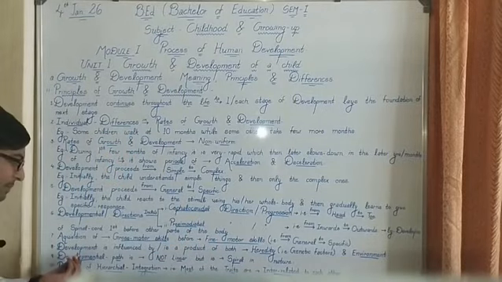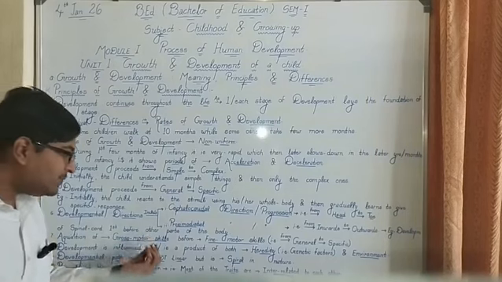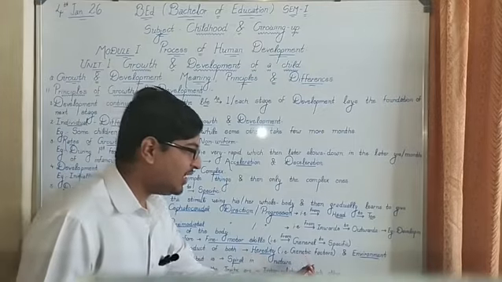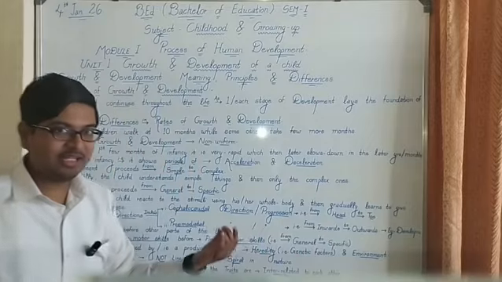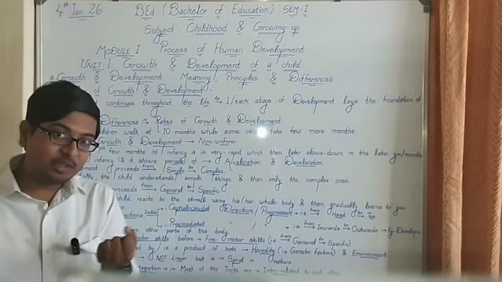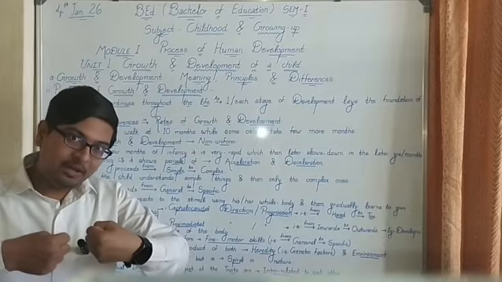Eighth, development is influenced by, or is a product of both heredity, that is genetic, as well as environment, that is environmental factors. So basically development is influenced by both of these factors, hereditary factors as well as environmental factors.